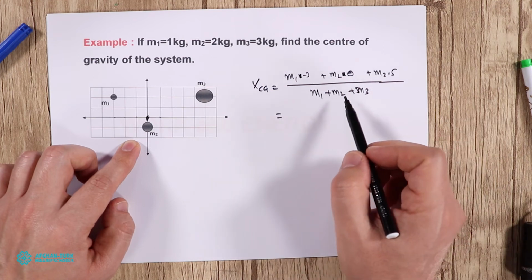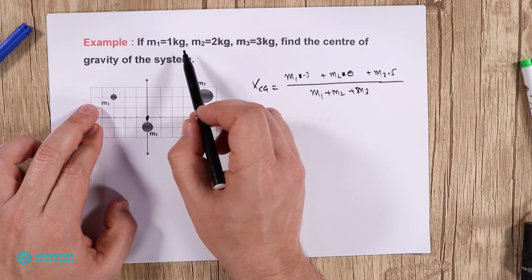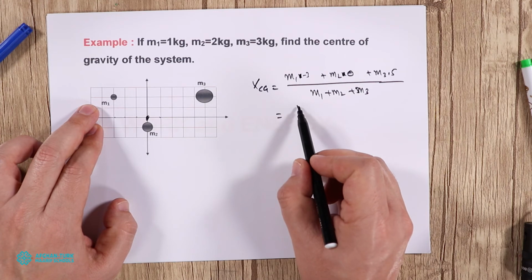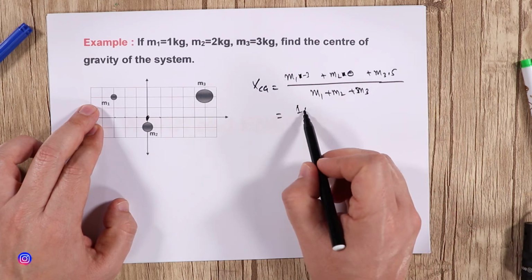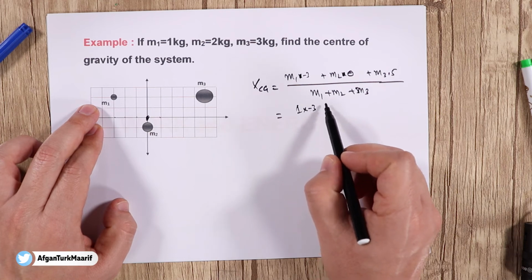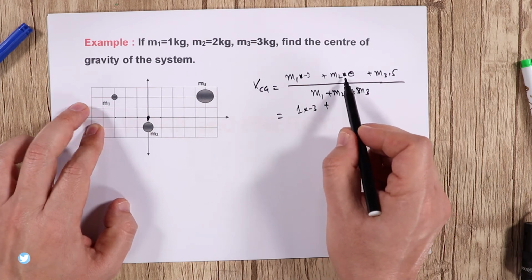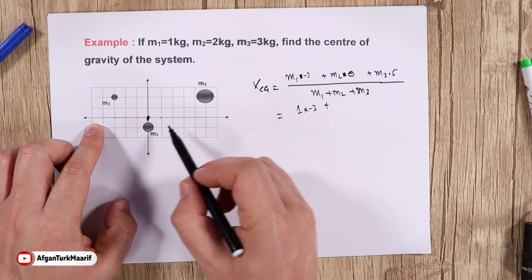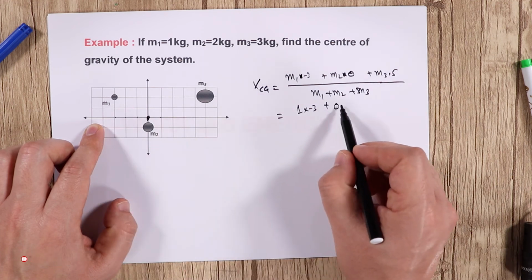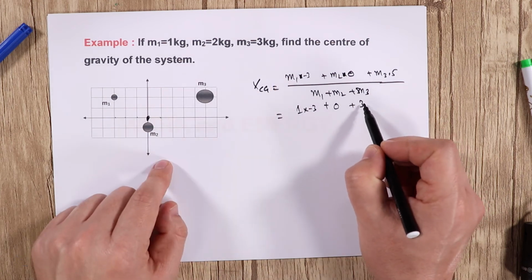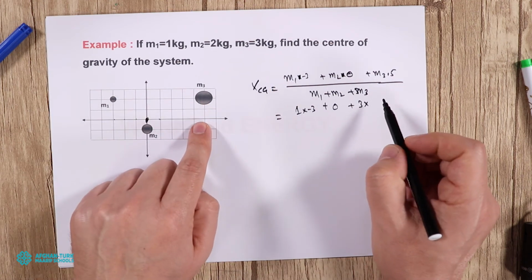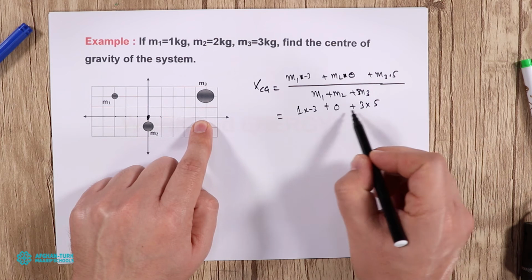Let's put the values here. m1 is 1 kg, so 1 multiplied by minus 3, plus this will be 0 because its x component is 0. So 0, plus m3 is how many kg? 3 multiplied by how many points away? 5.